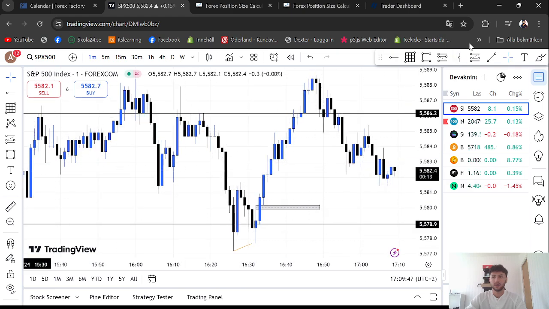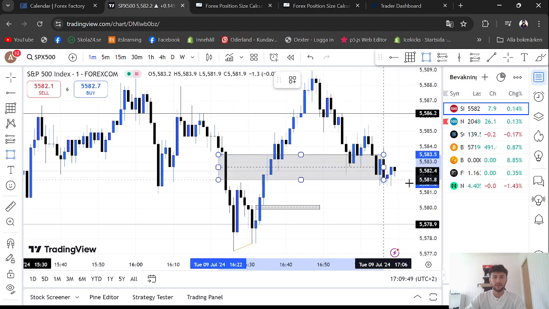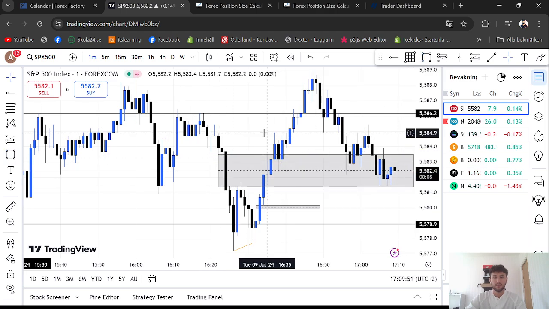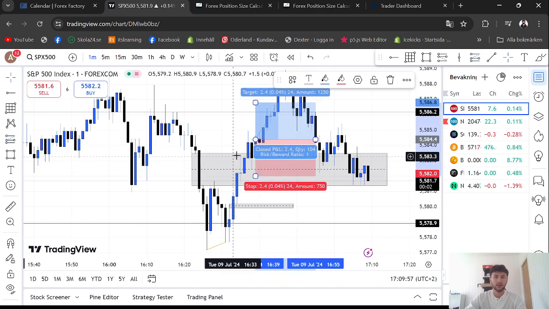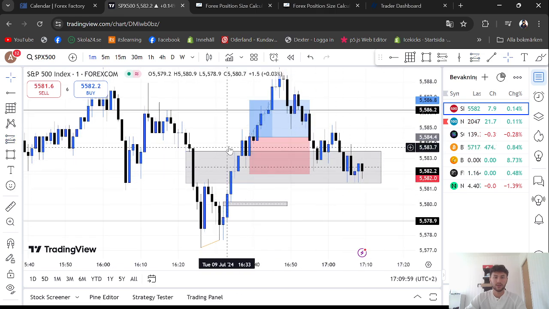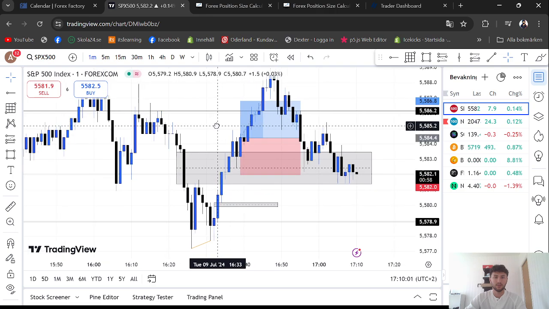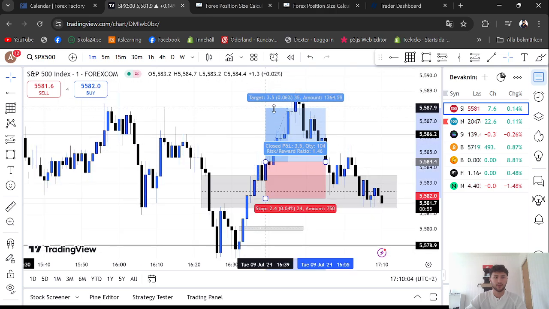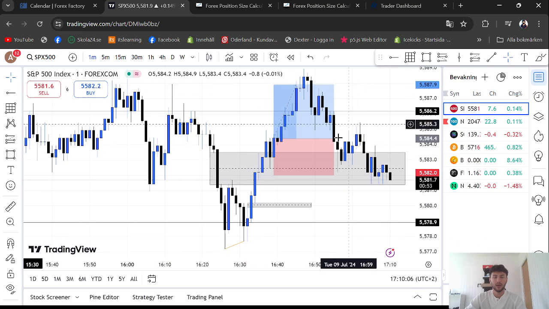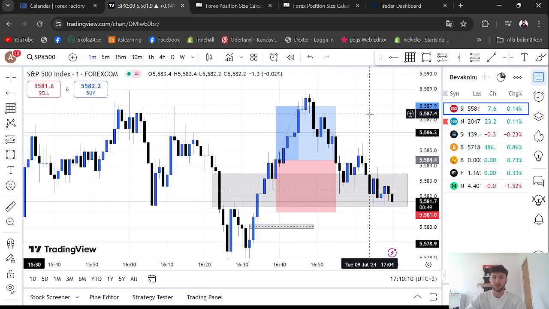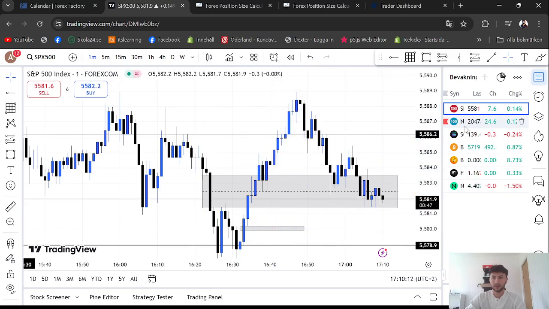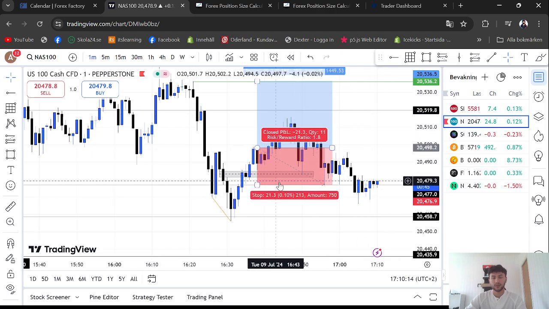Let's say that we disrespected this fair value gap over here, boom. The only entry I could have gotten was to enter based off that disrespect. Price did come lower, and we closed as a bullish candle over here. My take profit would have been this high, and my stop loss would have been this low, which would have been a 1-to-1 risk reward ratio trade. I did not take that because I thought that this was a better setup.